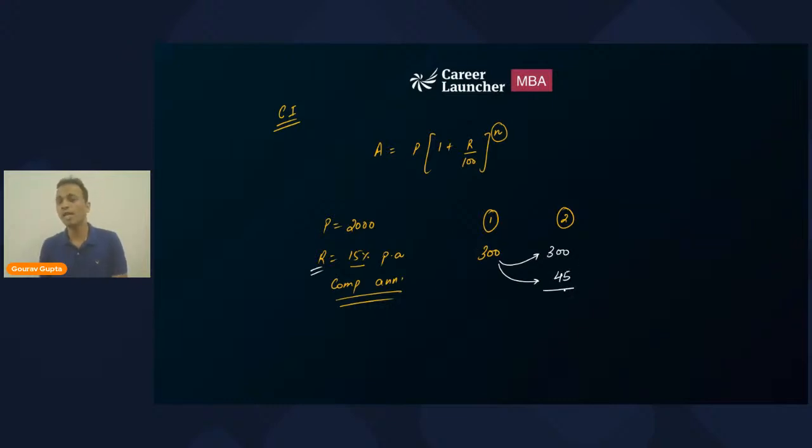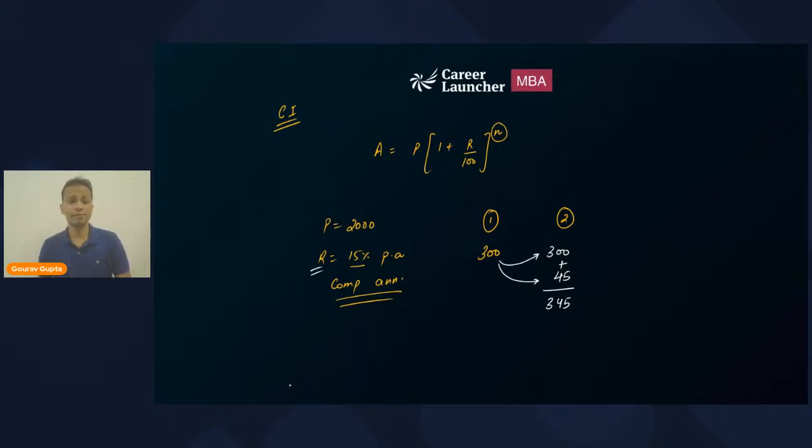So the total interest of the second year will be 300 plus 45, that is 345. If you want to calculate the total accumulated interest up till the second year, it will be the interest of the first year plus the interest of the second year, 300 plus 345, that is 645. All right, this is one thing.